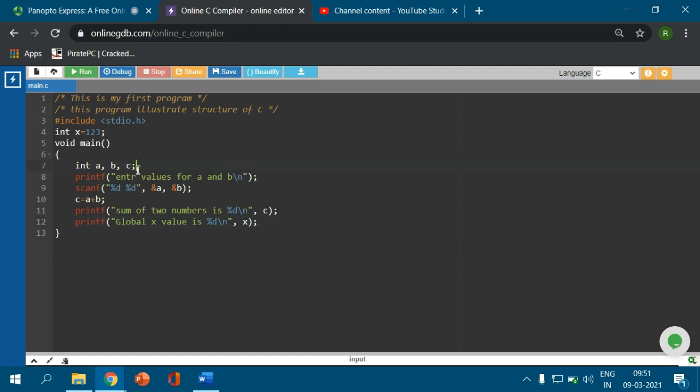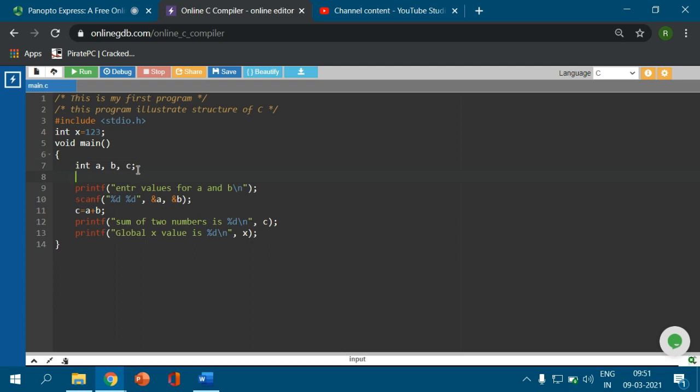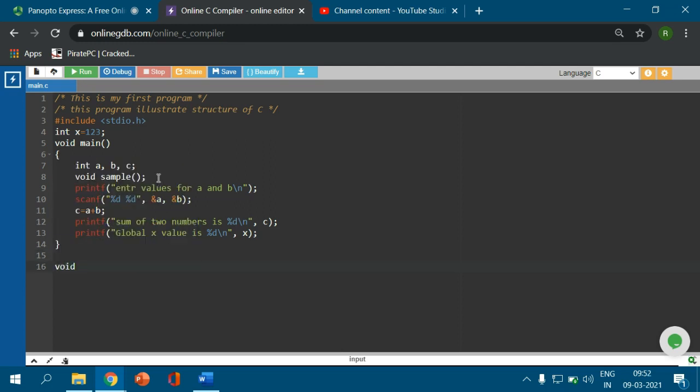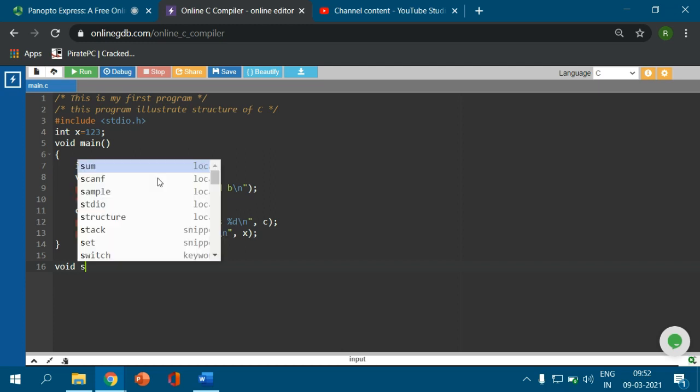Now I am going to write, I also declare what kind of subprogram I am going to use. That means void, that is, this subprogram is not going to return anything back to the main program, and I write sample. The name of the subprogram is sample. I write the code, that is the declaration of the subprogram. This is the definition of the subprogram. Definition means we write exactly the code for the subprogram.